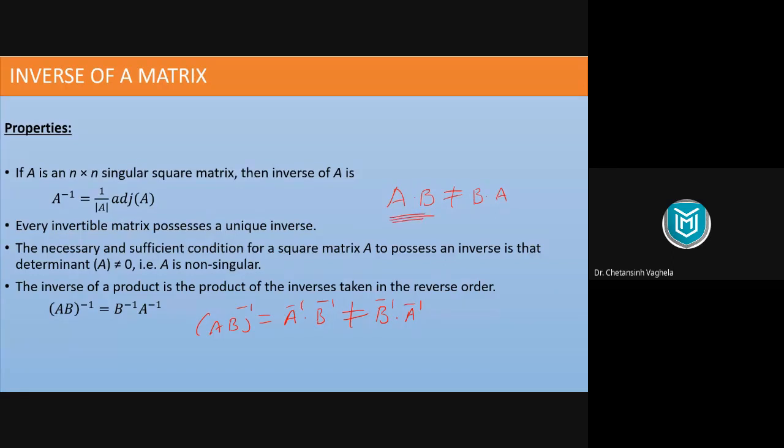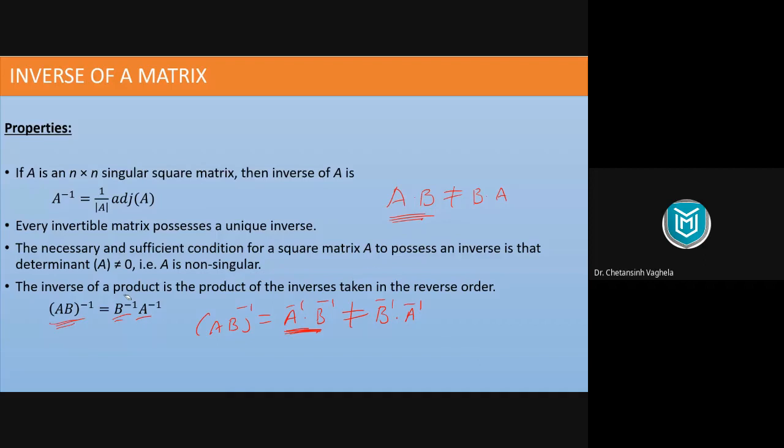So this property states that (A into B) inverse is actually B inverse into A inverse. So you cannot give inverse separately like this. It is not possible. You need to take B inverse first and then A inverse. So when you apply inverse separately to A and B, their order will change. B will come first and A will go second. So this is the property related to inverse and matrix multiplication.